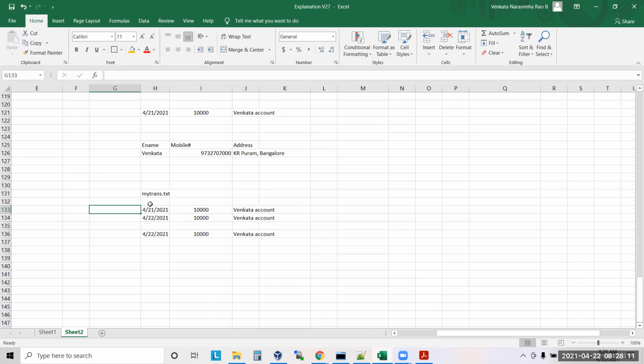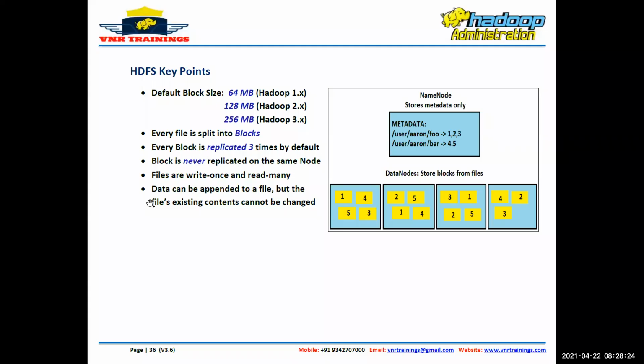That's what changing existing data means. Now it is in the first row, second row. I cannot make the second row the third row. Understood? That is what Hadoop is saying: the file's existing content cannot be changed, cannot be altered either.